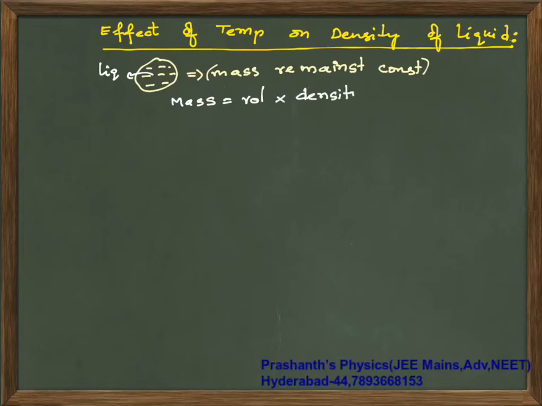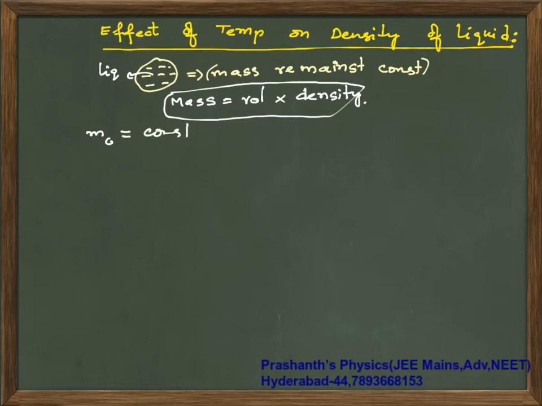Okay, I am talking of mass. Mass is volume into density. Now if mass is volume times density, I can write it as mass m if it is constant. So indirectly what is constant is, initially you have volume V naught into density D naught, that is equal to finally you have V final into D final.